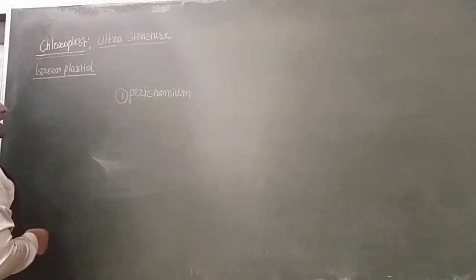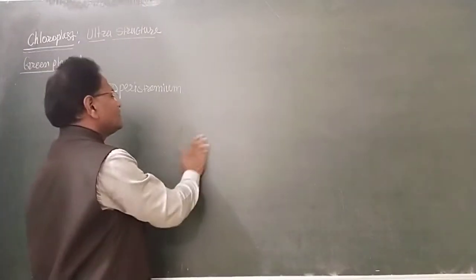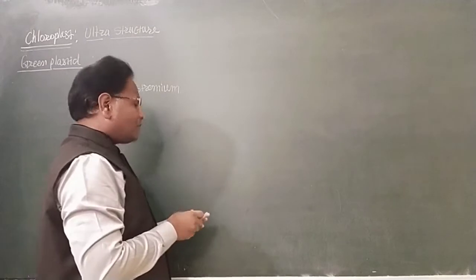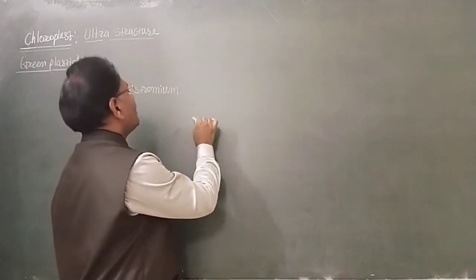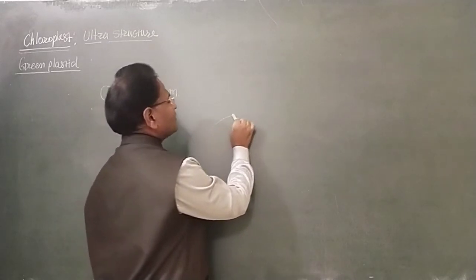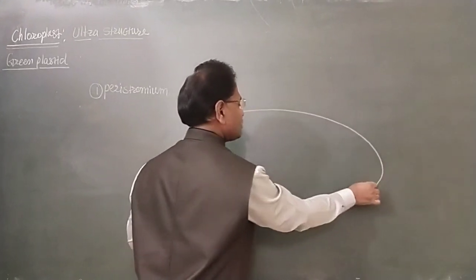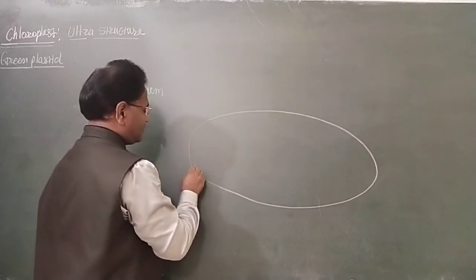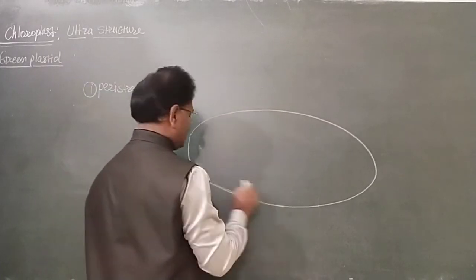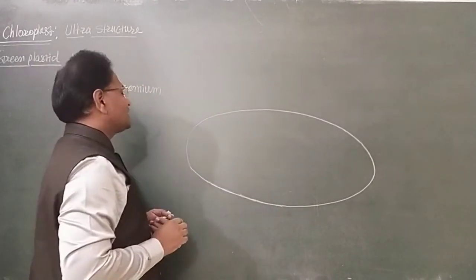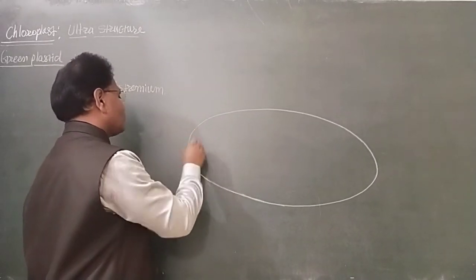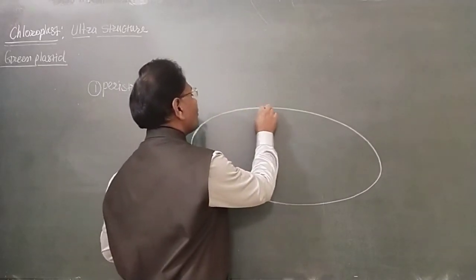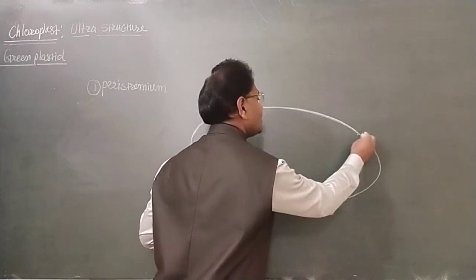Peristomium is the double membrane structure of the chloroplast. This is the common shape of the chloroplast, an oval-shaped chloroplast found in the green plant cell. The chloroplast is a double-membrane-bound cell organelle, a green plastid.